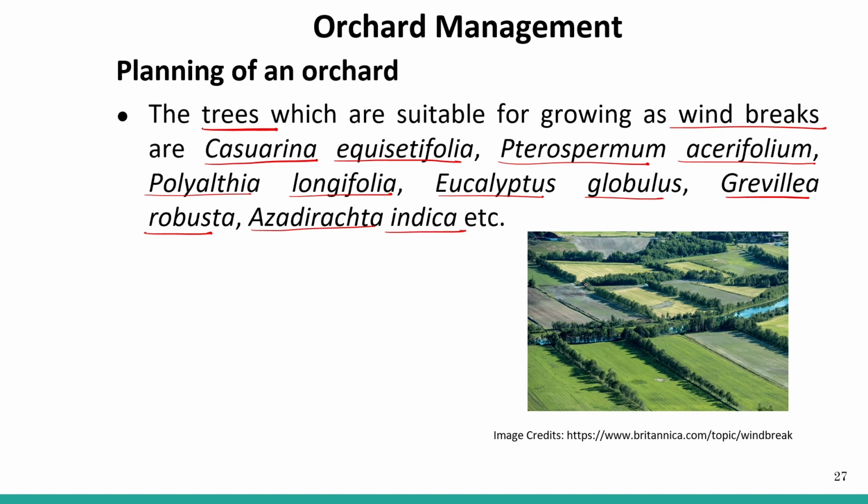So here you can see this is your orchard. Suppose this is the orchard and you have this windbreak. You can grow any type of fruit crop here, but there will not be any wind to destroy your crop, right? So this is all about this session.